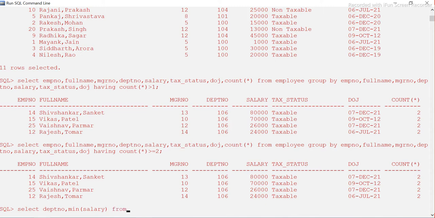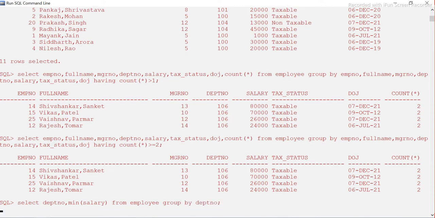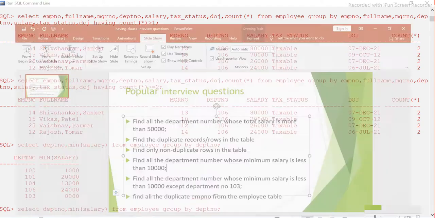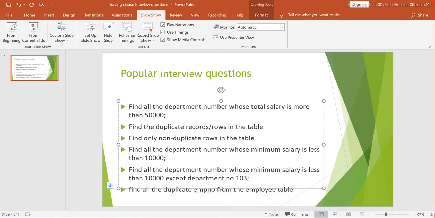From employee, group by department number. So this is how we can find the minimum salary. For each of the departments, this is the minimum salary. We will see this also later. But the question is, we want to find all the department numbers whose minimum salary is less than 10,000.